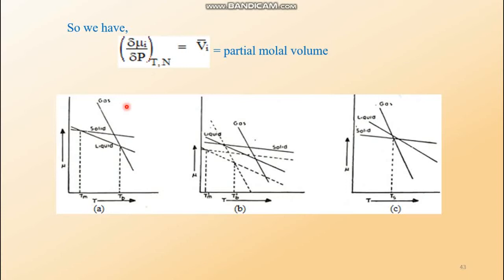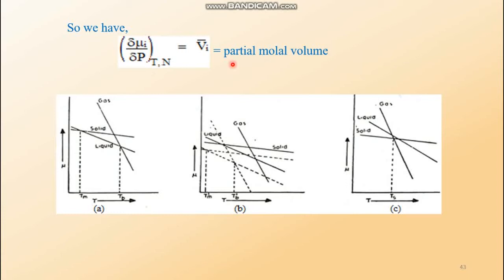Now if the pressure is dropped, and at that comparatively lower pressure the same graph is obtained, then we shall get this type of graph. What is the explanation? Look, partial molar volume means volume. If you are given three substances of the same matter, but in three physical states, suppose solid, liquid and gas.